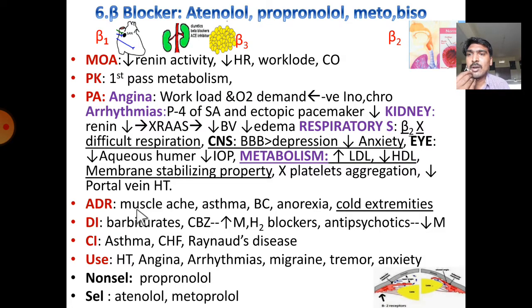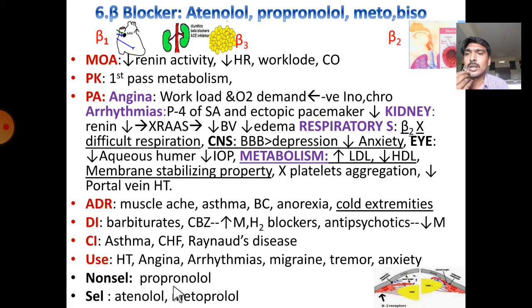Adverse drug reactions: it causes muscular aches, asthma, bradycardia, anorexia, and cold extremities. Cold extremities is a very peculiar adverse effect of propranolol. Drug interactions: barbiturates and carbamazepine enhance the metabolism by inducing liver enzymes. H2 receptor blockers like cimetidine and some of the antipsychotics reduce the metabolism and increase the availability. Contraindicated in asthma, congestive heart failure, Raynaud's disease. Mainly used in treatment of hypertension, angina, arrhythmias, migraine, tremor, and anxiety.